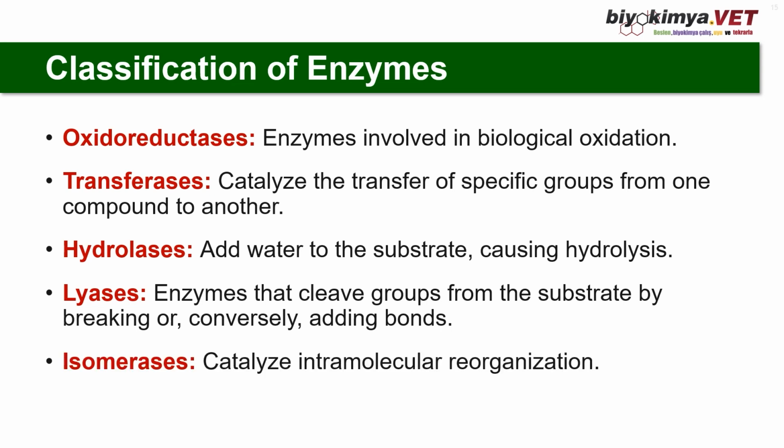Isomerases catalyze intramolecular reorganization, or conversion of one molecule to its isomer. They convert isomers into each other by transferring a group from one position to another within the same molecule. For example, ketoses into aldoses, converting fructose into glucose. There are subclasses: racemases, epimerases, cis-trans isomerases, etc.